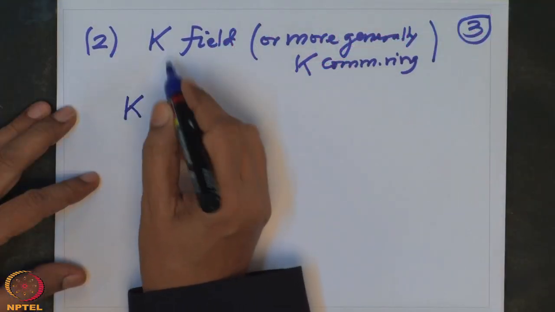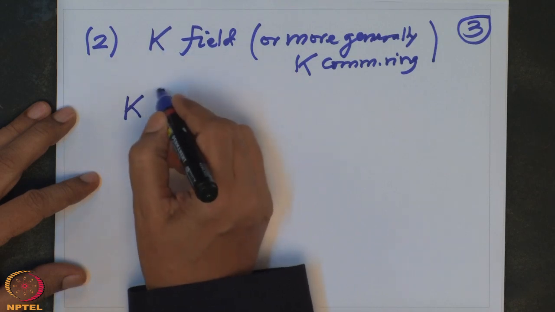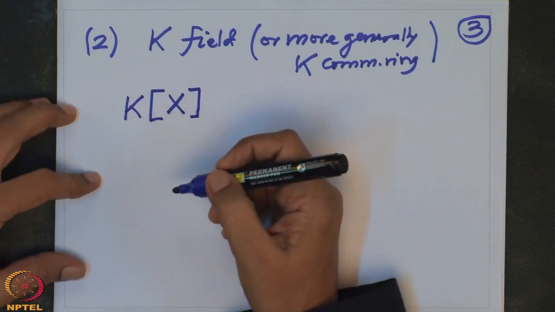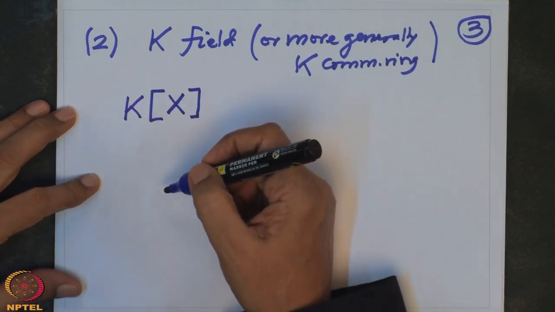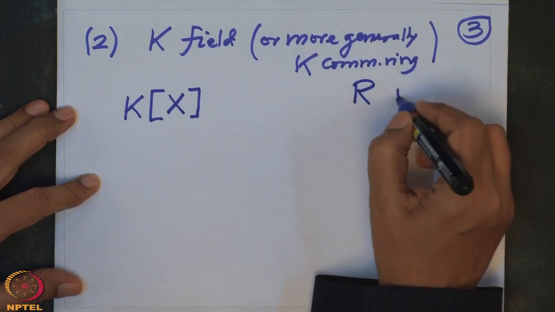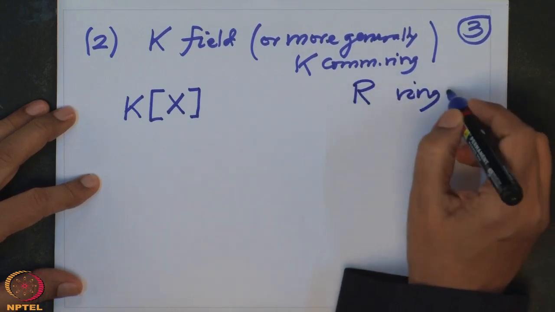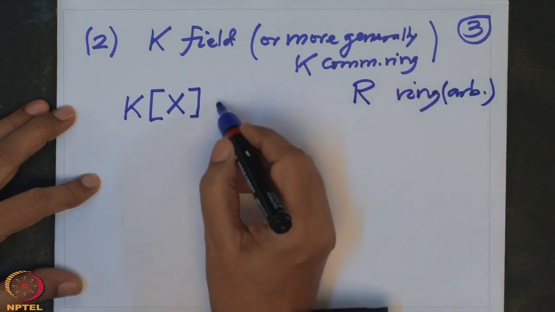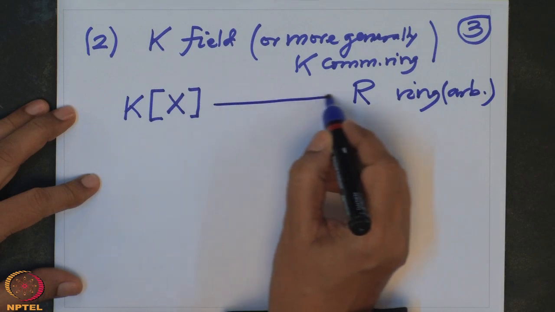So then we consider a polynomial ring over this field K. We have constructed the polynomial ring whose elements are precisely the polynomials. And R is any arbitrary ring, and I want to give a ring homomorphism from here to here.